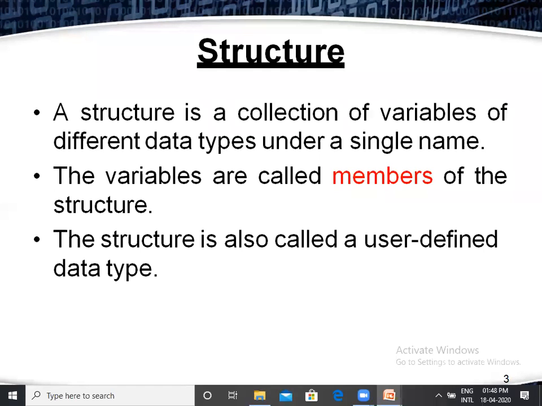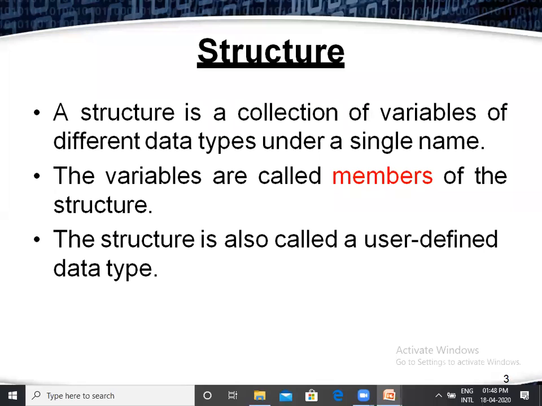I will explain the structure syntax and all these things. First, let us verify the theoretical concept of the structure. What I explained first is the definition: a structure is a collection of variables of different data types under a single name. Second, all the variables are called members of the structure.